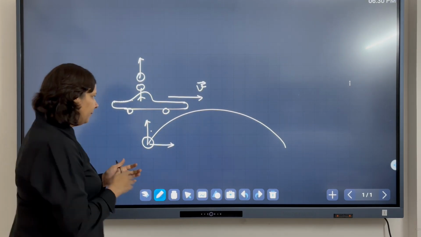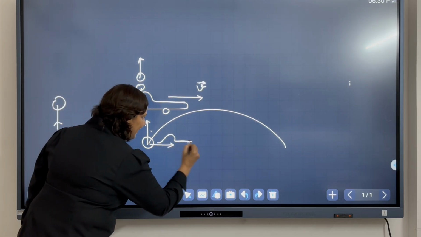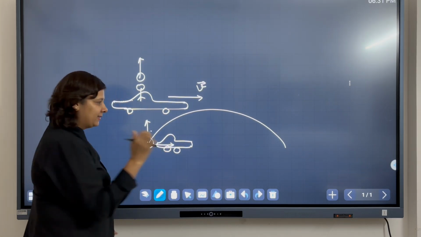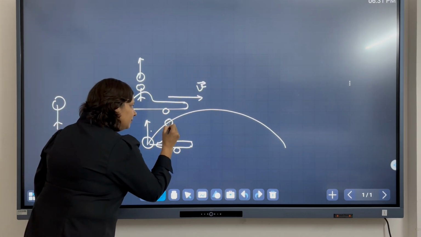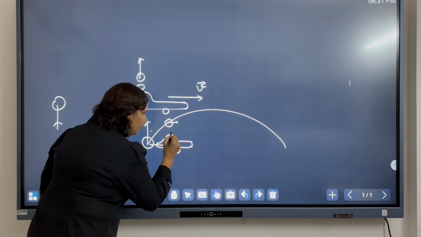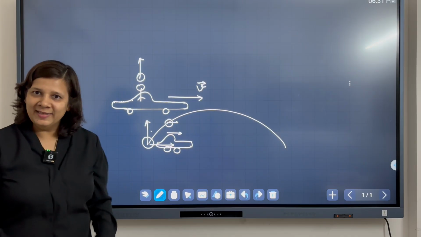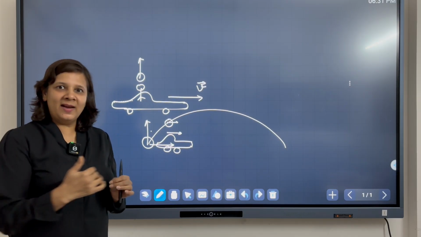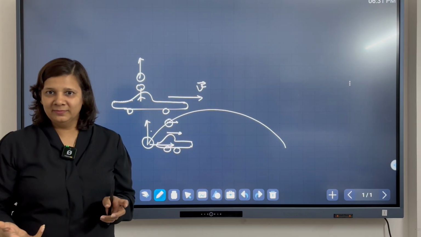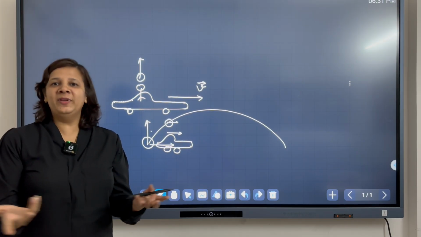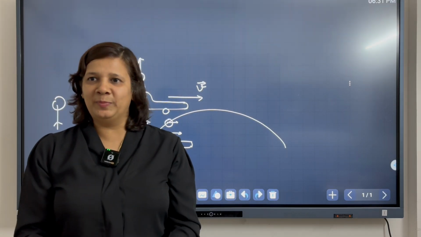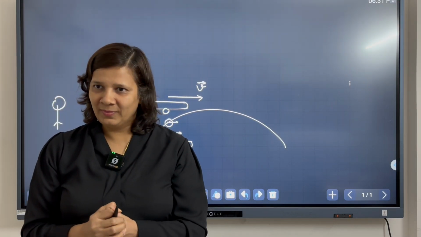So if the car is going like this, at every instant the ball's horizontal component will be exactly equal to the velocity of the car, right? So as the car is moving, the ball is exactly above the person's head. So if we neglect the air resistance, the ball will land in the person's hand at every time.